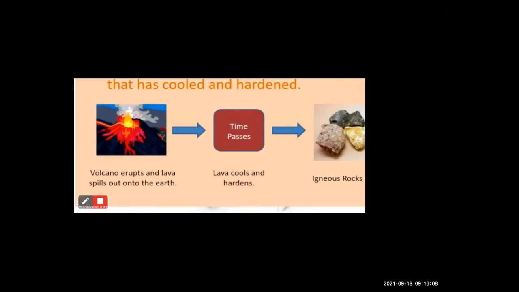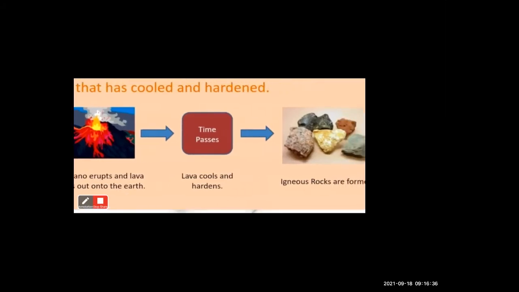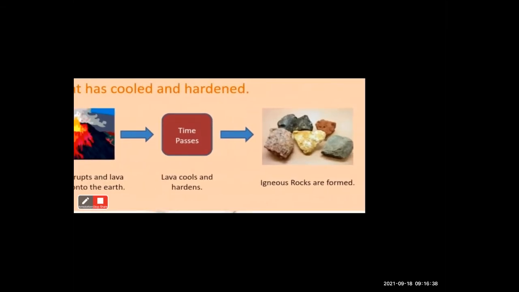And it spills, it comes out, onto the earth. After a period of some time, I mean many years, it takes a lot of time. As time passes, this lava, this molten lava, cools down and hardens, and this turns into igneous rocks.